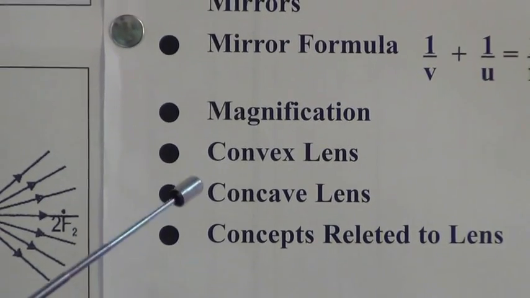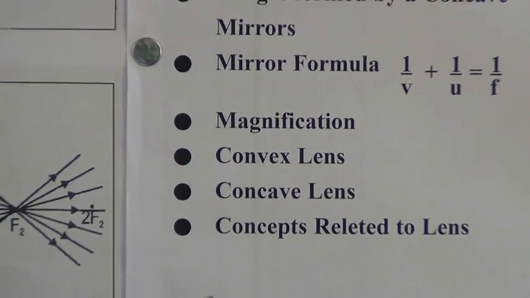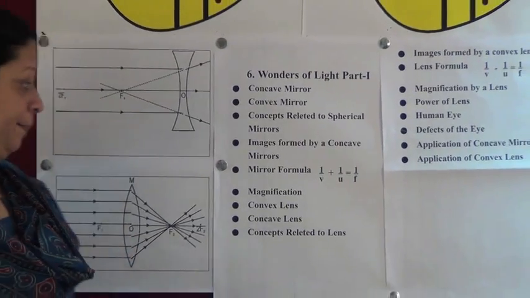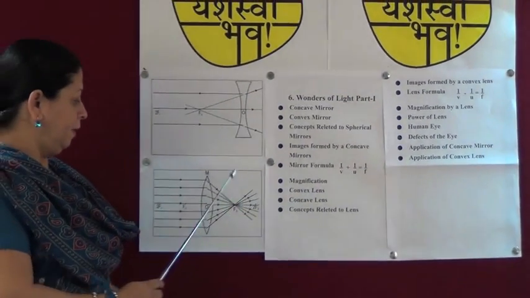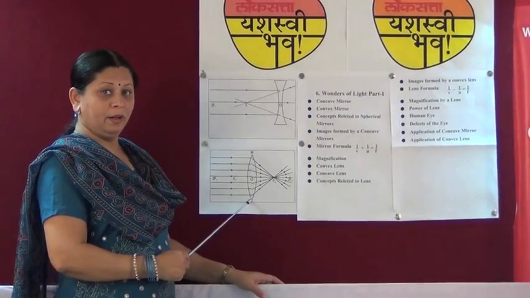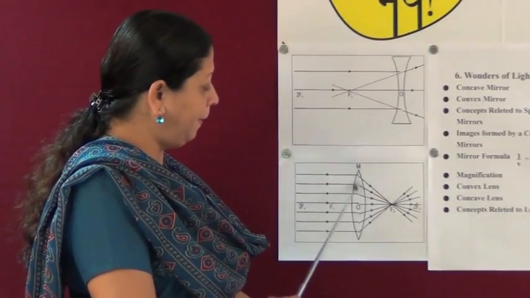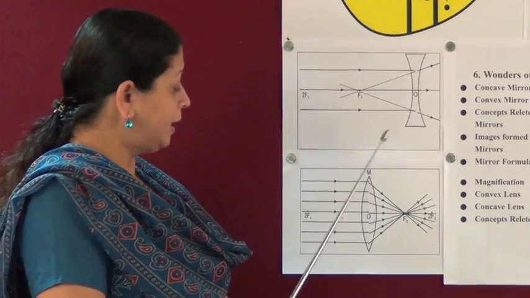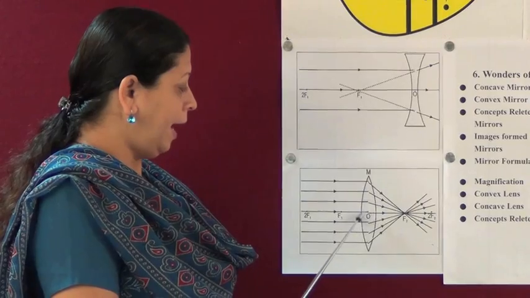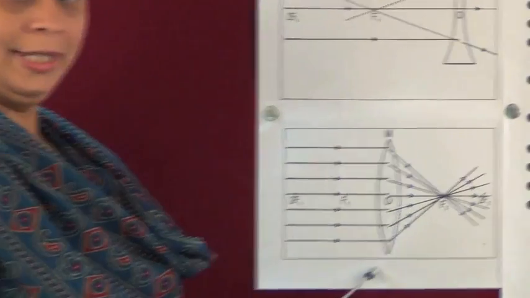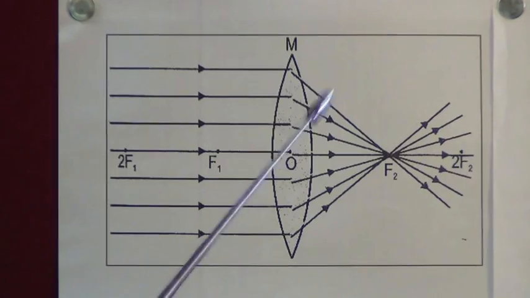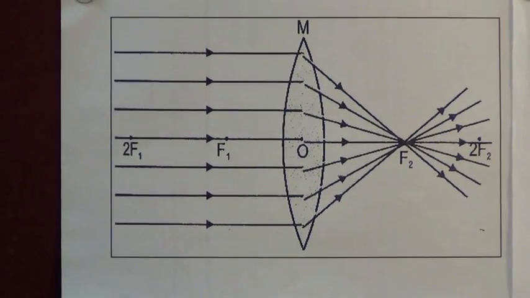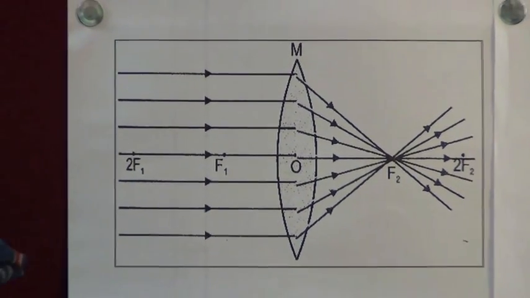What is a lens? A lens is a transparent material bound by two surfaces, out of which one is spherical. Here, what is a convex lens? Here, a convex lens is shown. It is a transparent material bound by two surfaces, and out of those, two parts are spherical. Now here, this convex lens is thicker at the middle than at the edges. This convex lens has two centers of curvature. We will see center of curvature afterwards.